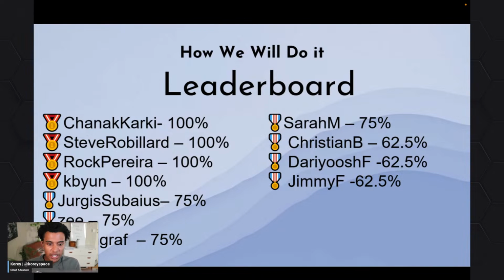So Z, Dishgraf, I'm hopefully not butchering it. Sarah M, 75%. Yurkis, also great. And then we have some good 62.5. I don't do the exact math, but I think maybe that's like you've done 5 of them. Christian B, Darush F, and Jimmy F.